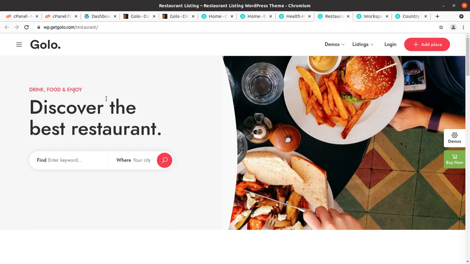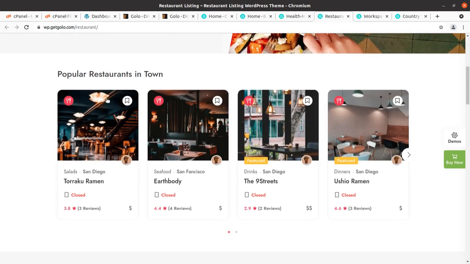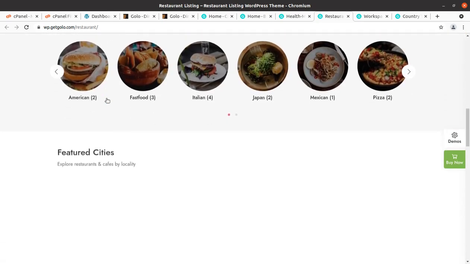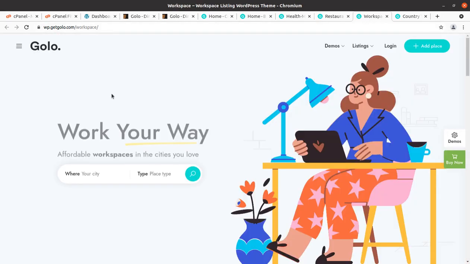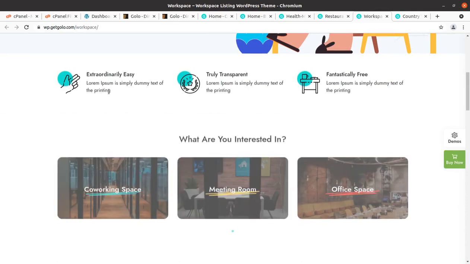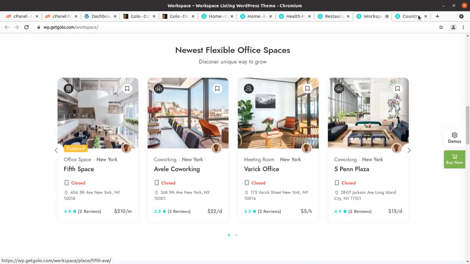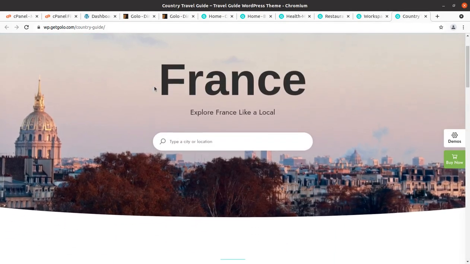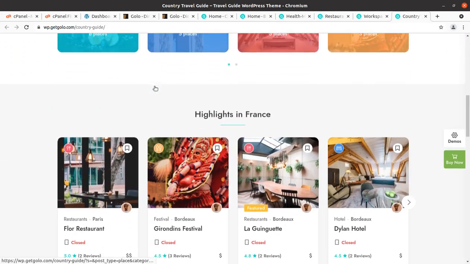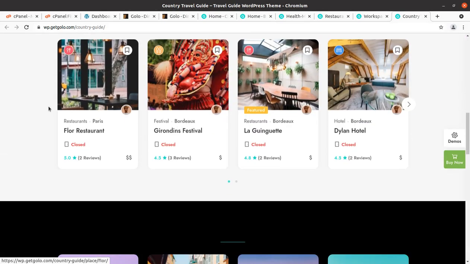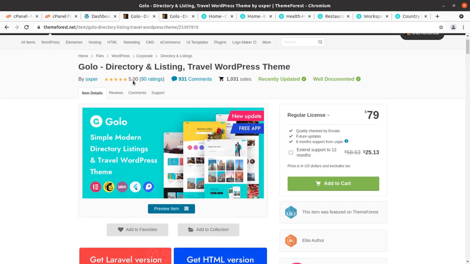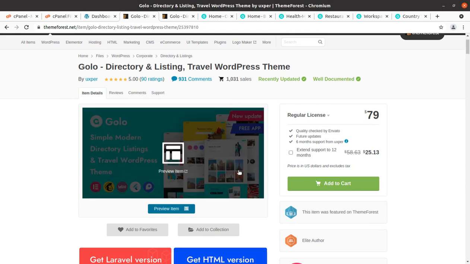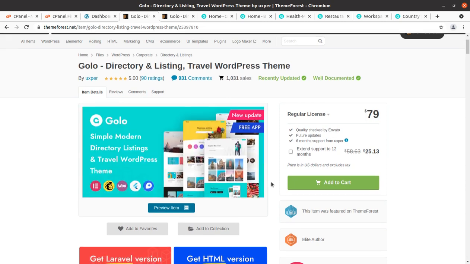This is the restaurant search guide, and this is also very suitably crafted for the purpose. And this is workspace, and this is the country guide. So you can even create a complete country guide using this theme. So Golo WordPress theme is perfect for directory listing, of course.